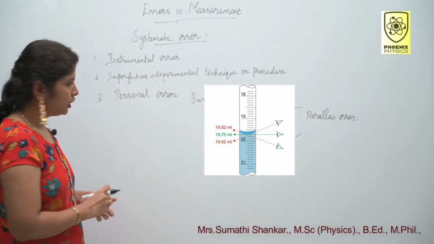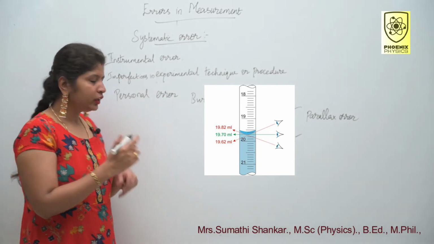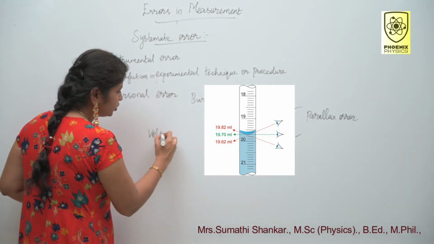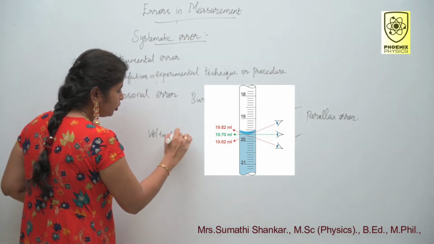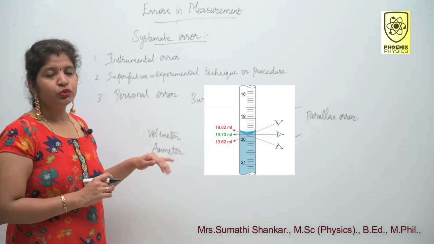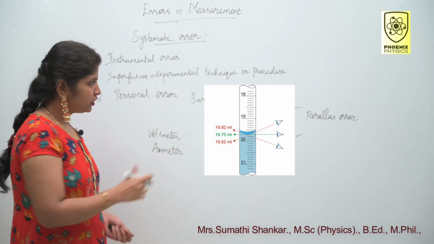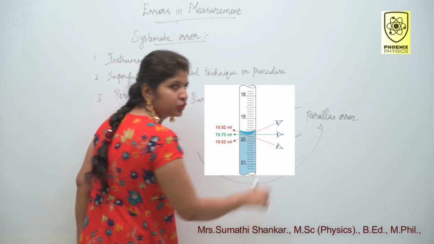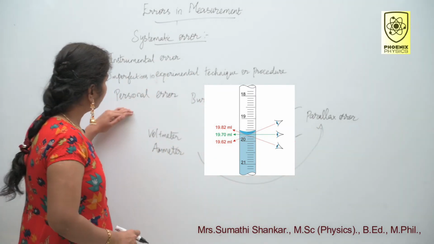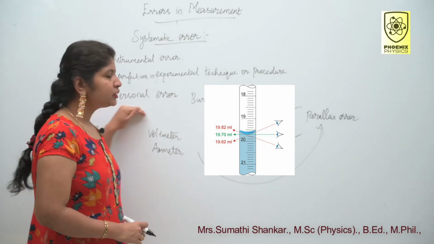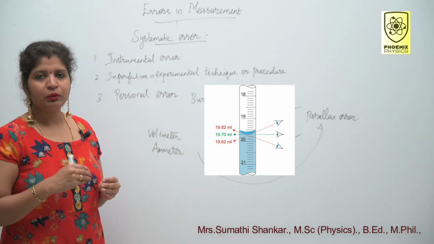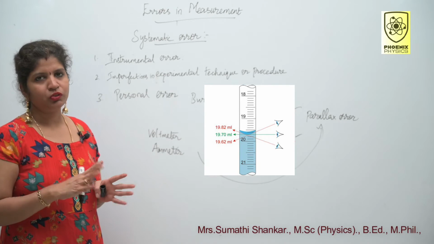Same way, if you want to take a reading in a voltmeter or ammeter, you should not take the reading sideways, otherwise it will give parallax error. Then how do you minimize this personal error? By removing personal bias as far as possible.